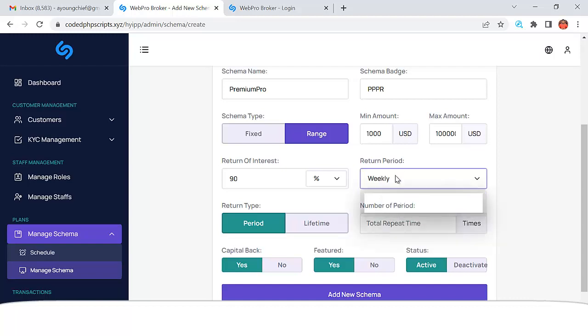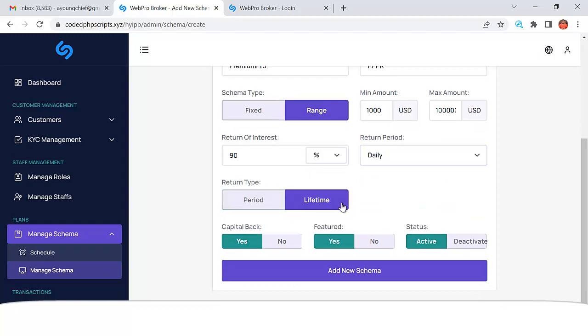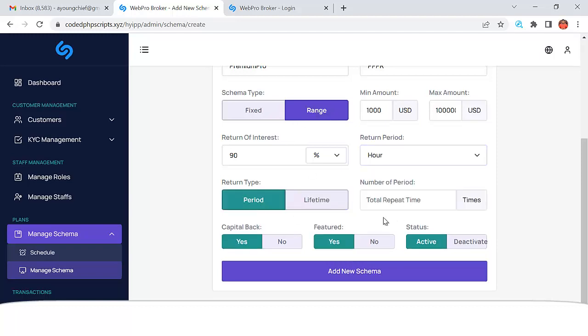So if I put it in daily, you go to return period, or you want it to be a lifetime. It means that he will continue to earn 90% of his investment every day. If you put it weekly, he will continue to earn 90% of his investment weekly for a lifetime. If you put it hourly, he's going to earn 90% of his investment hourly for a lifetime, right? So you can set this to whatever you want.